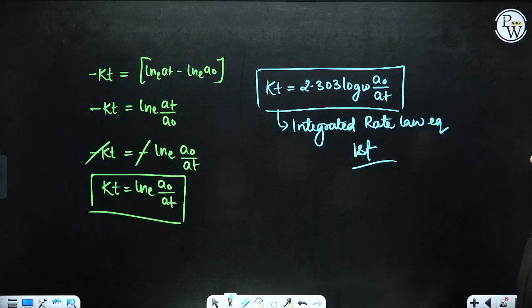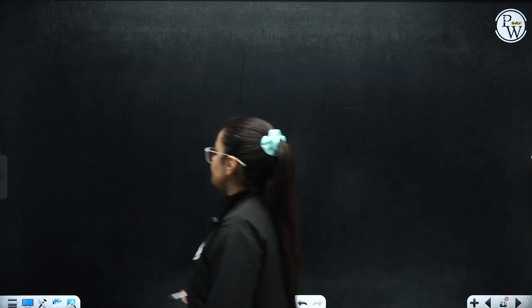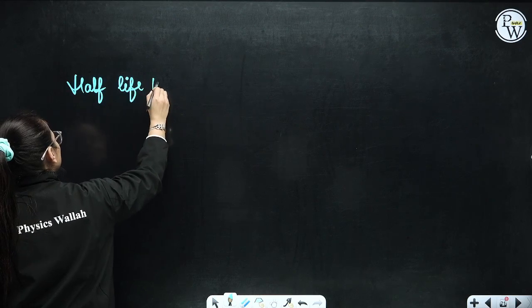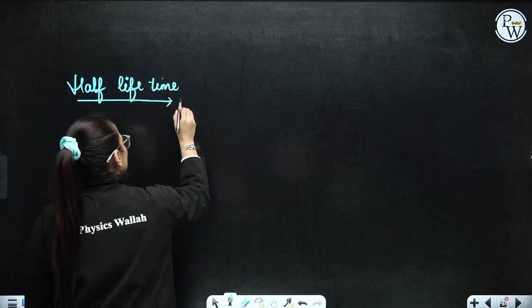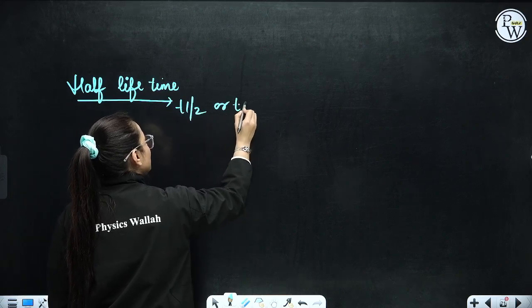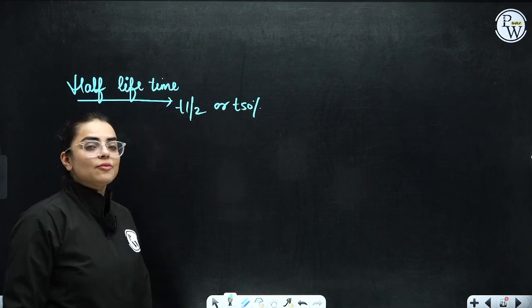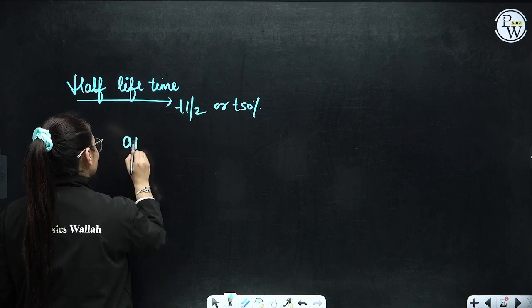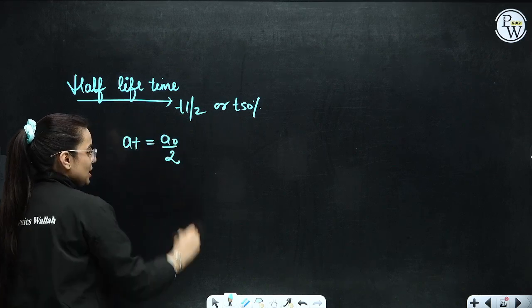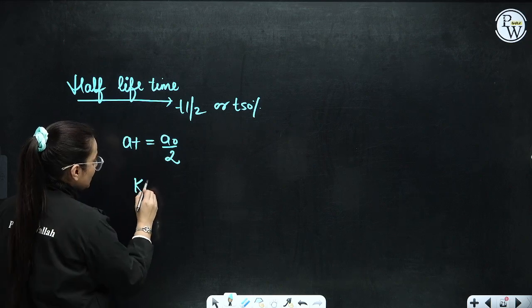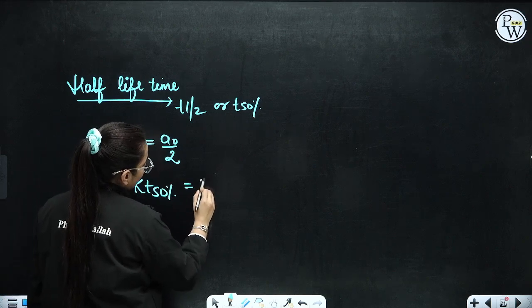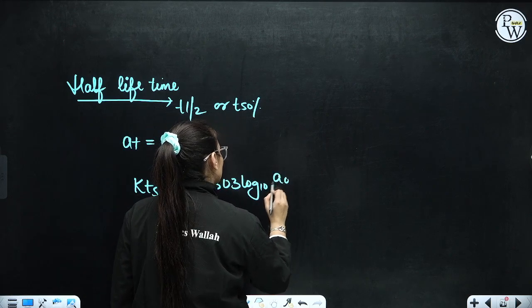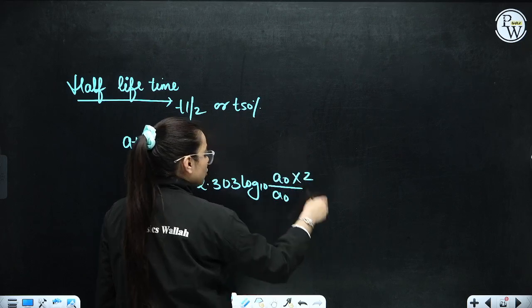Now let's calculate and find out the half-life period. Ma'am, what is half-life time or half-life period? Students, it is T half or T 50%. That means when half of the reaction has been completed, at comes out to be a0 by 2. So now let's put that in the equation. We have k T 50% is equivalent to 2.303 log to the base 10, a0 if we have taken as a0 only, and at is a0 by 2. So 2 will go above.